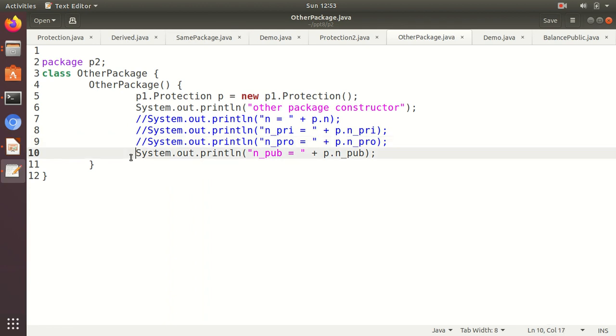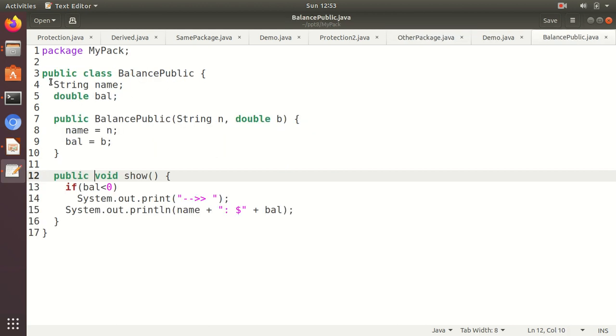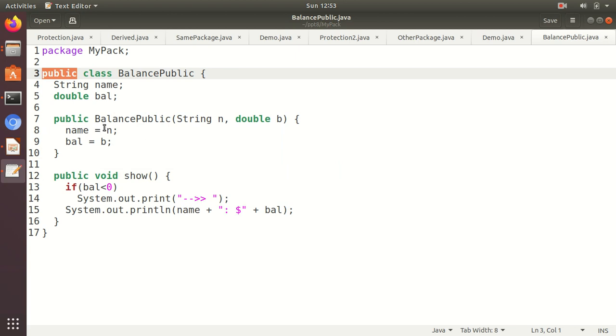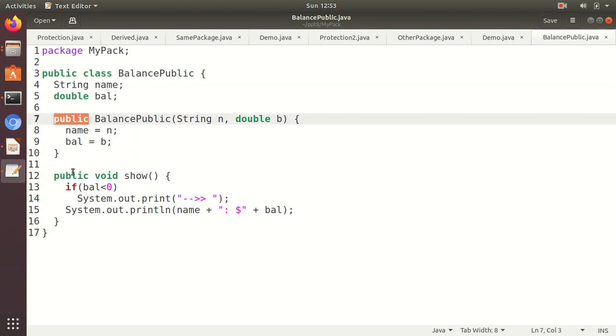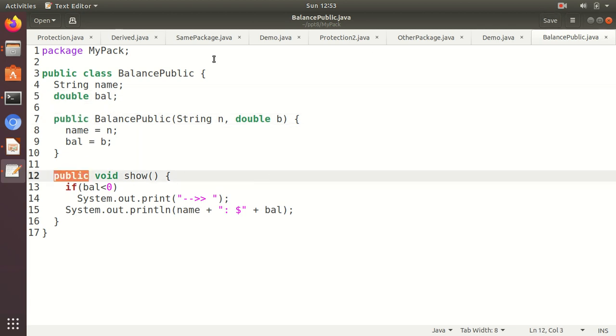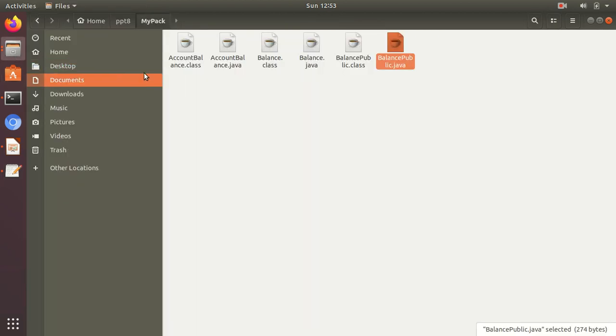That's why, to access all the methods of the Balance class, I made them public. Even the class is made public so that its constructor can be used and an object can be created outside. So I made all of the members public, and all methods have been made public, and named it as a Balance public. Okay, done. So it is created.